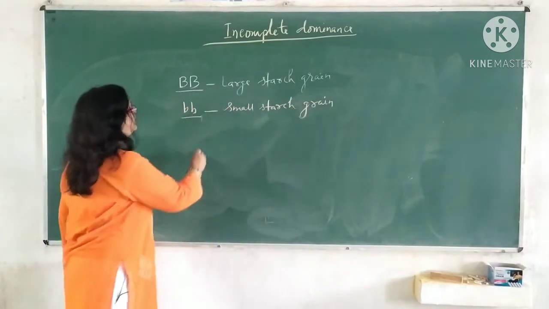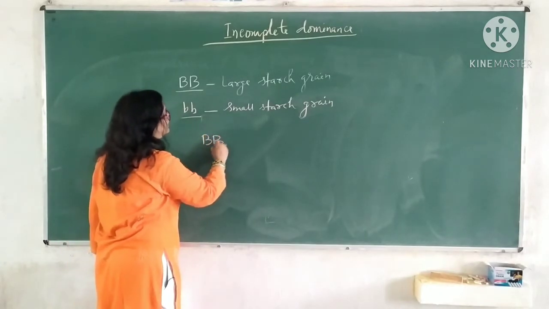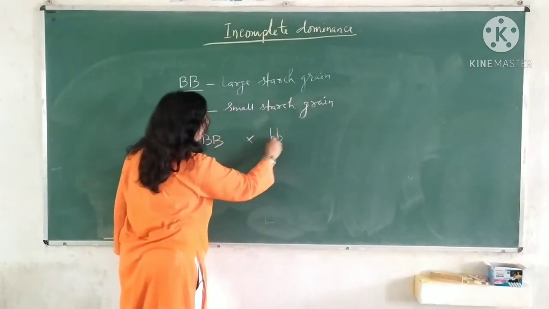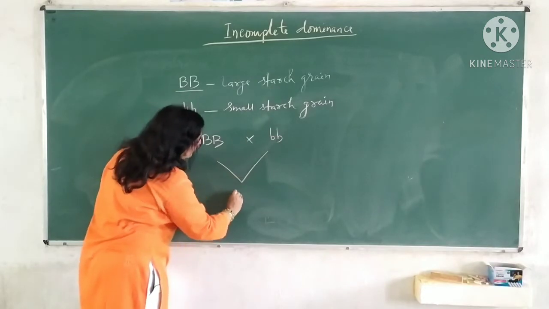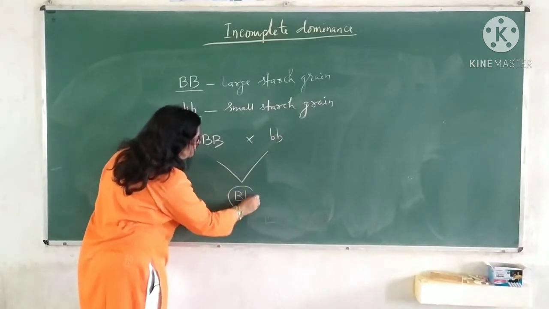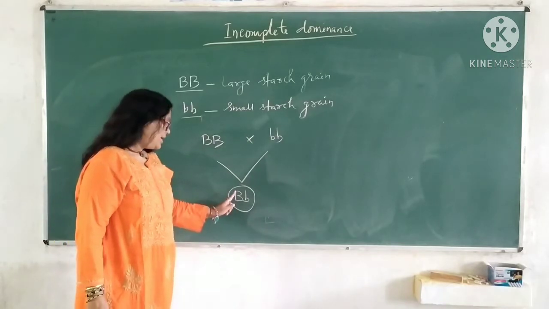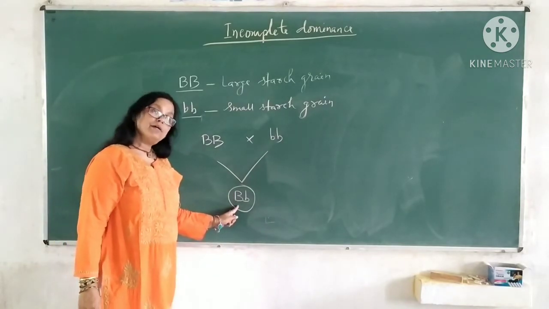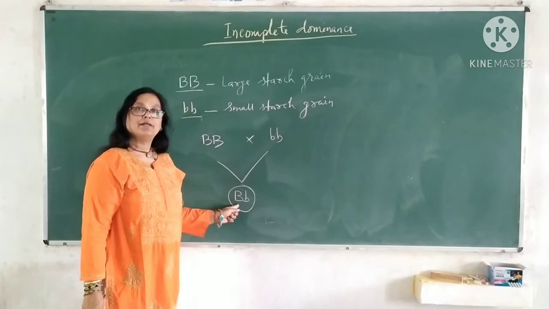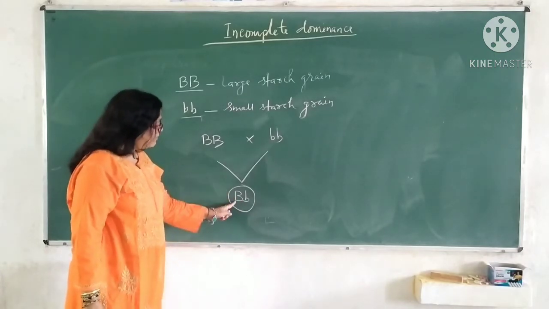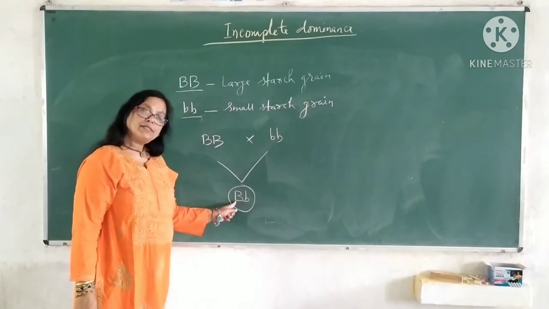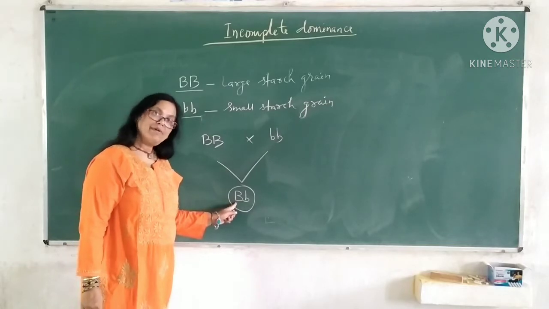And if the cross is performed, then the first generation is a hybrid and this contains intermediate size of starch grain due to the incomplete dominance of this dominant factor.